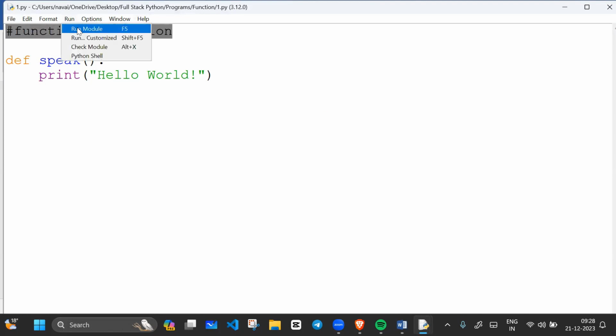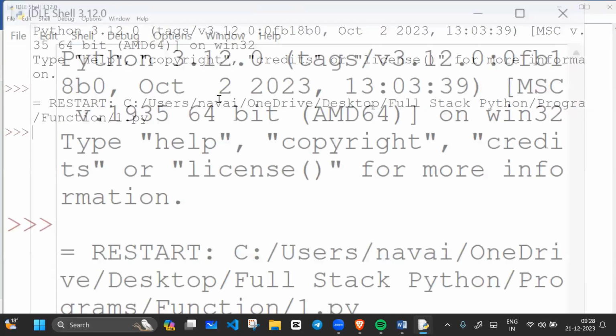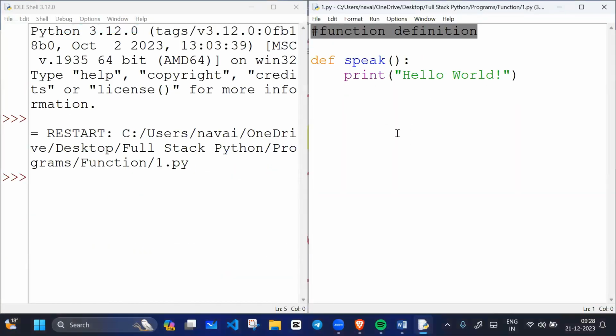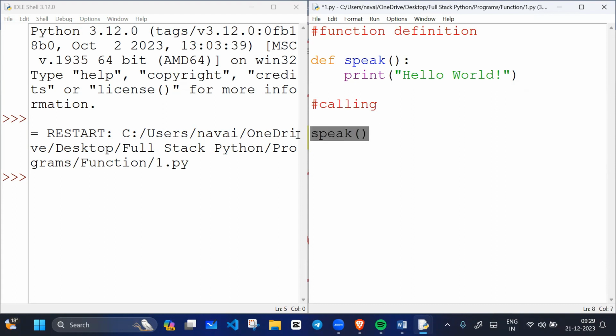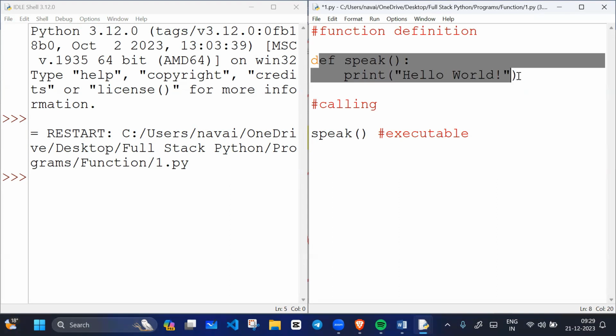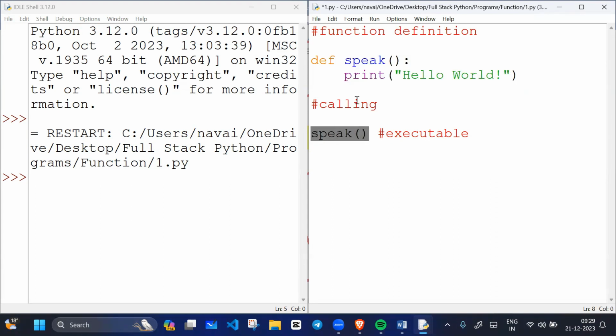If I run the code, nothing will happen. Why? Because we need to call the function. We need calling statements also. So this is the definition, which is one part, and after the definition we need function calling. How can we call the function? We just have to give the name of the function, like speak. This is an executable statement. With speak, we are calling the function. The definition is not an executable statement, because if we do not write speak, it will not execute. Once we write speak, it will execute.